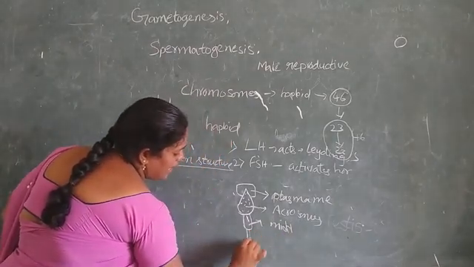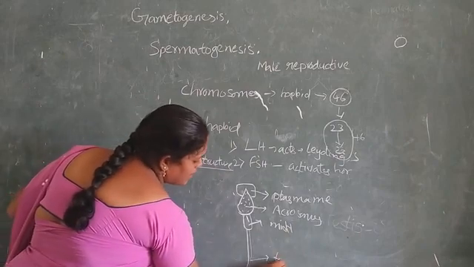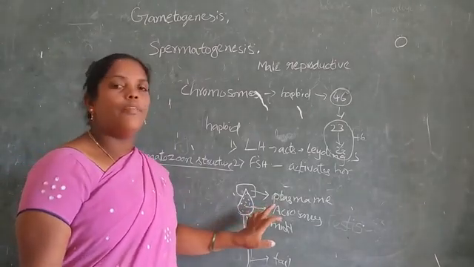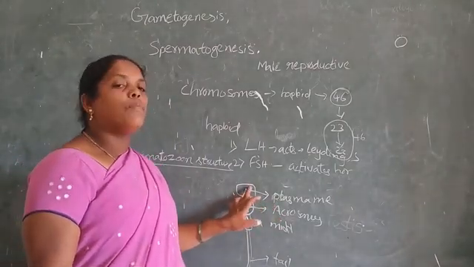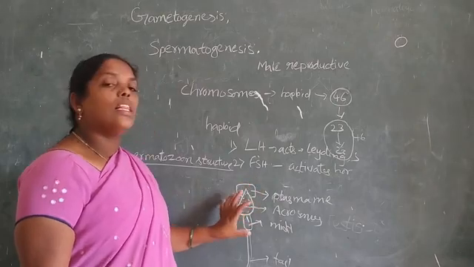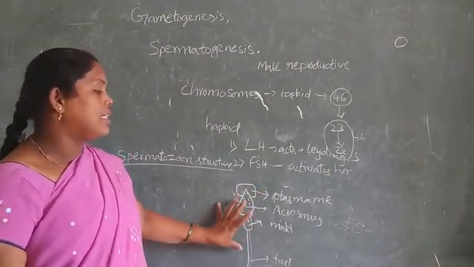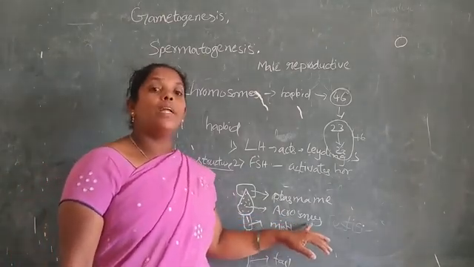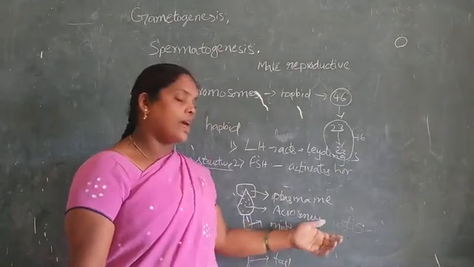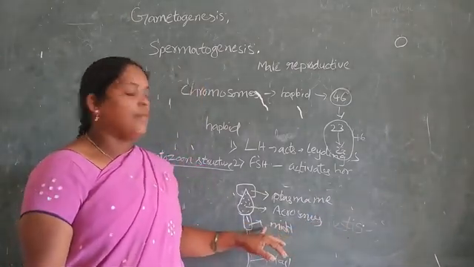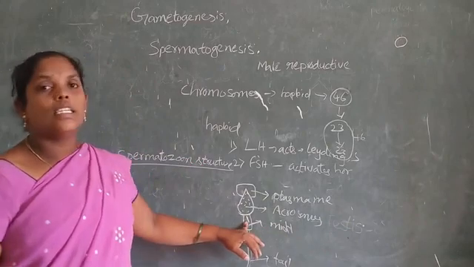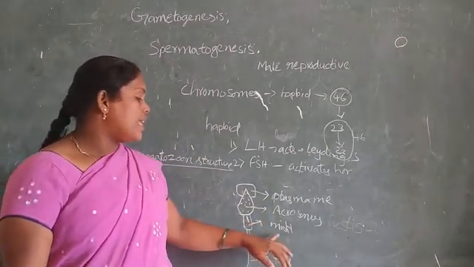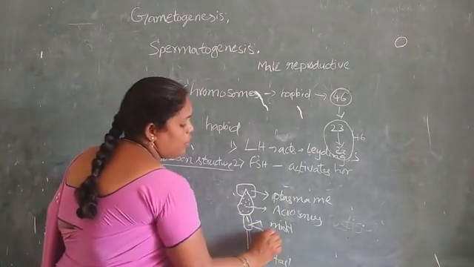Already we discussed these body parts. The acrosome is used in fertilization, for penetration of the ovum. The plasma membrane covers the whole body. The middle part is the energy storing part, containing mitochondria.